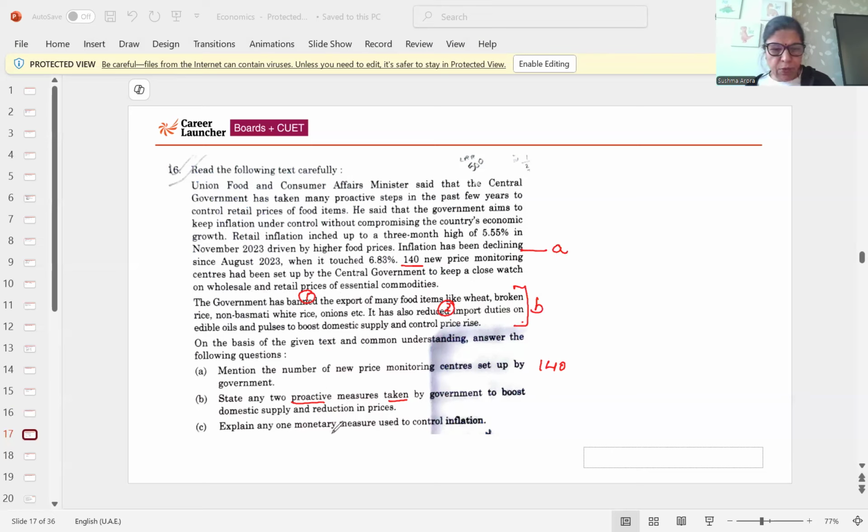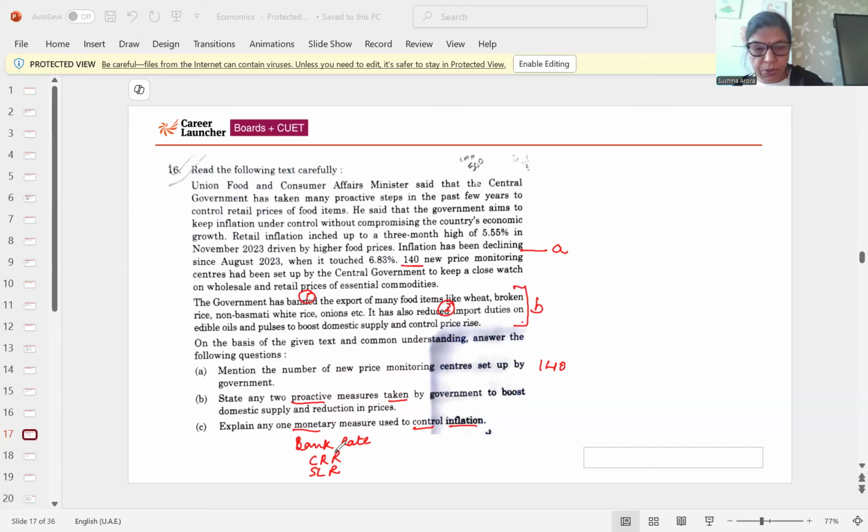Then write any one monetary measure to control inflation. See, there are various measures the government can use. So monetary measures: one is bank rate, then CRR, SLR, repo rate. So there are various measures to control inflation, like cash reserve ratio.